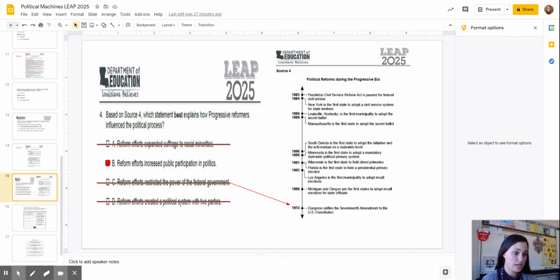It talks about states. It talks about elections, and obviously we know political parties have a lot to do with both states and the elections. We have states that are typically red or blue and all of that, but it really doesn't mention specifically anything about two parties in that timeline. So your most likely answer is going to be B, reform efforts increase public participation in politics.